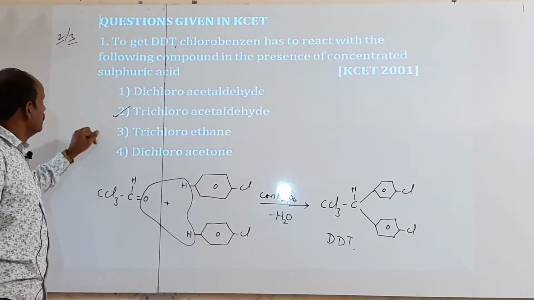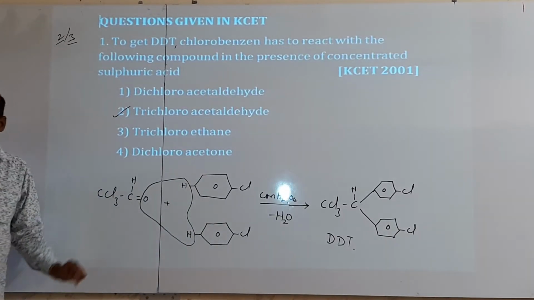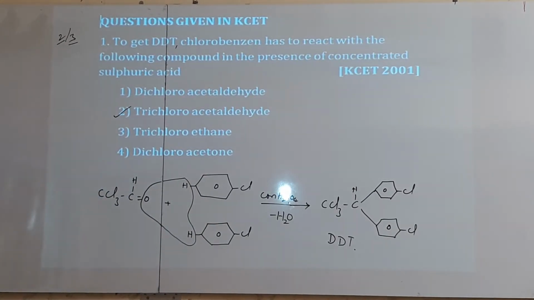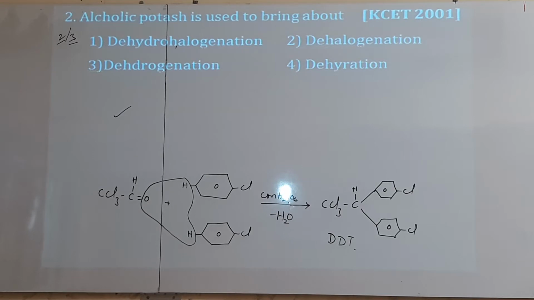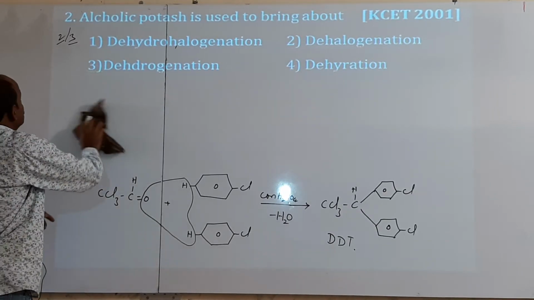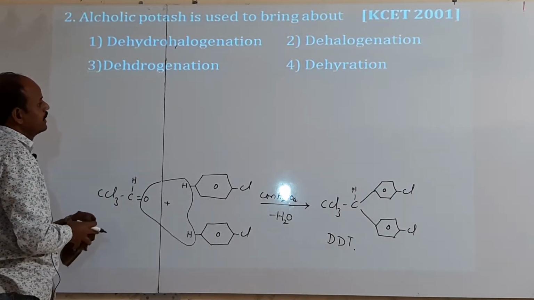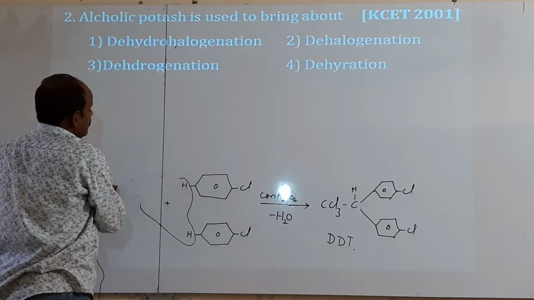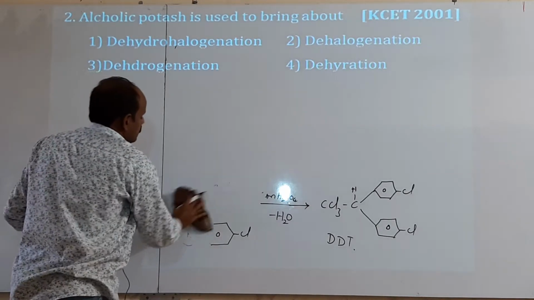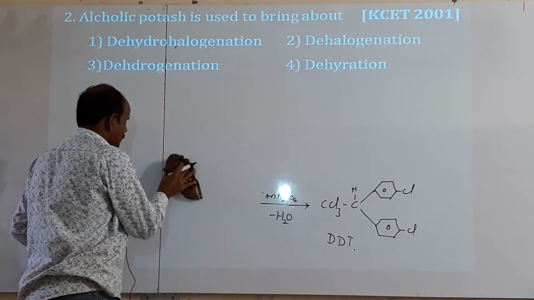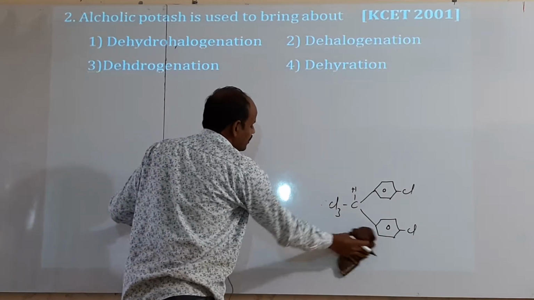Okay. Next bit. Alcoholic potash is used to bring out. So, that means they asked what is the use of alcoholic potash?